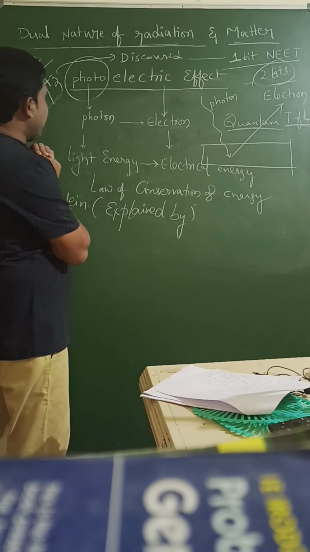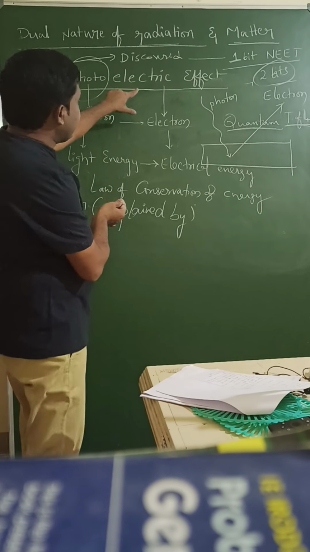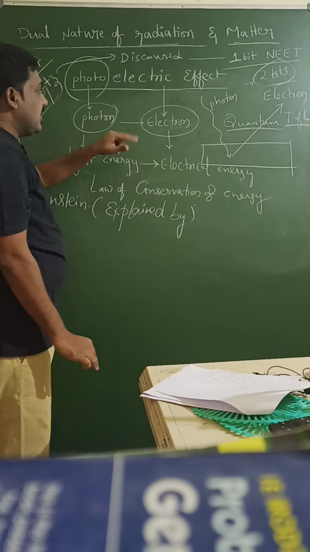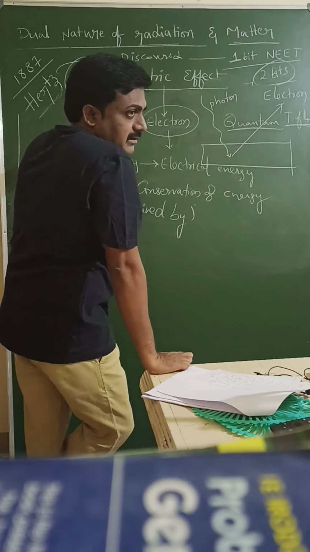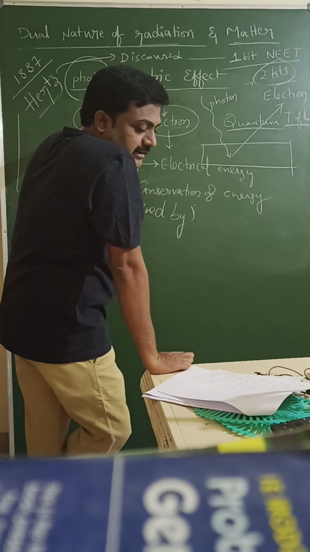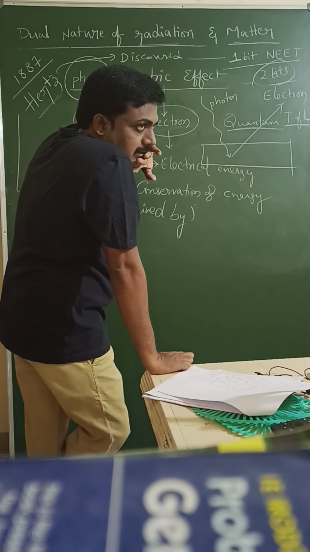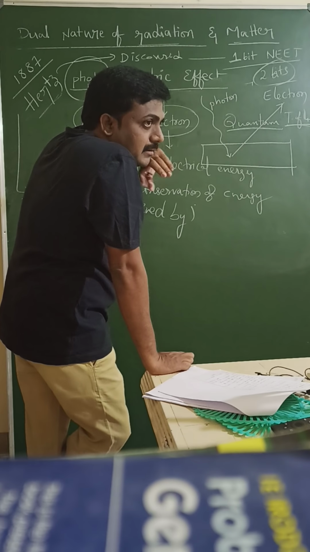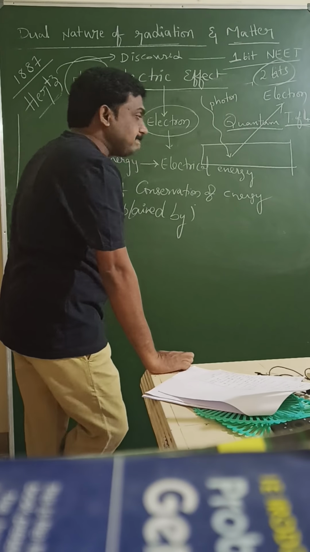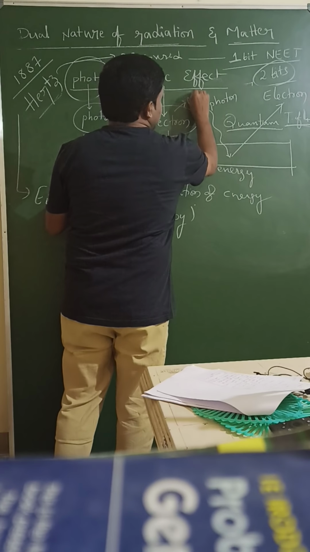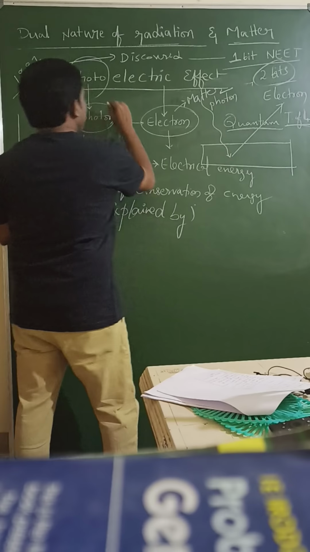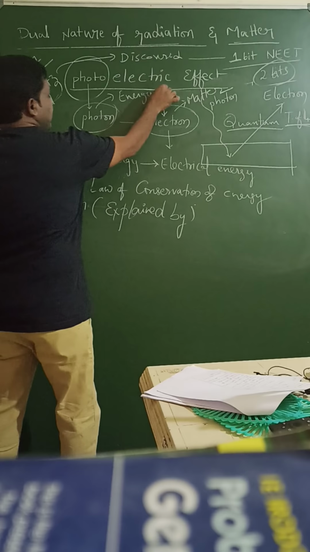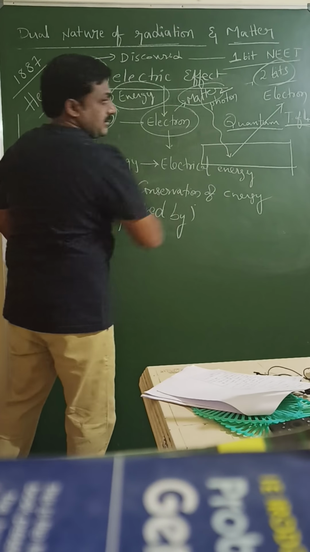So here in photoelectric effect, there is interaction between photon and electron. There is a difference between photon and electron. Can anybody say what is the difference? What is photon? What is electron? Aditi: Electron is a material particle, matter. Photon is energy. So there is interaction between energy and matter.